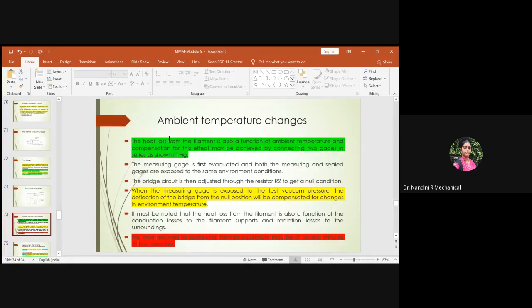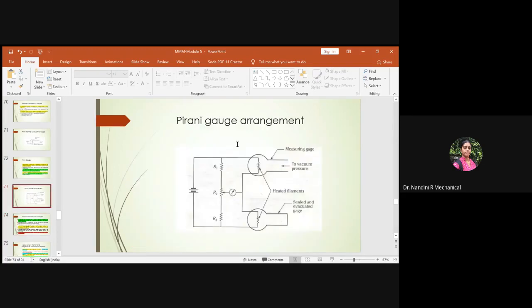Whenever a loss of heat from the filament occurs, it is also a function of ambient temperature, and as a result, compensation for this effect has to be achieved by connecting two gauges in series.